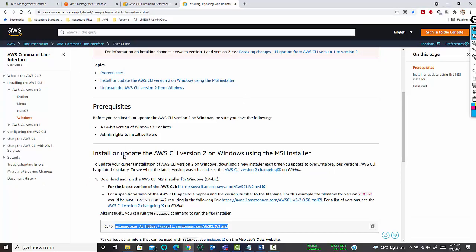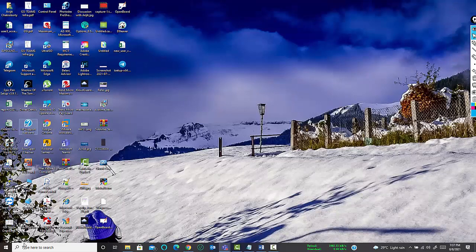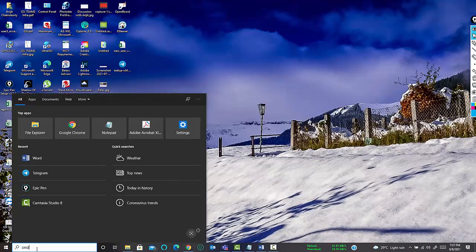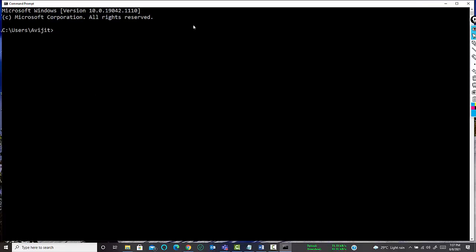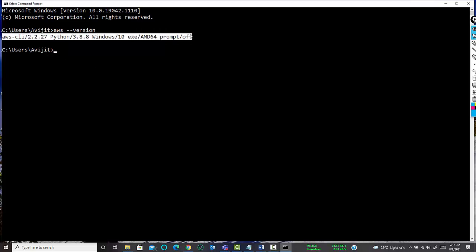So once the AWS CLI is installed, how can we confirm that it is properly installed? To do that, just open your command mode and type the command aws --version. Once you write that, it will show you the current version which is in use.